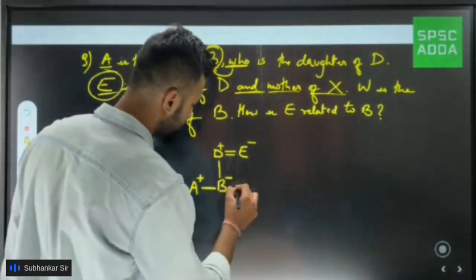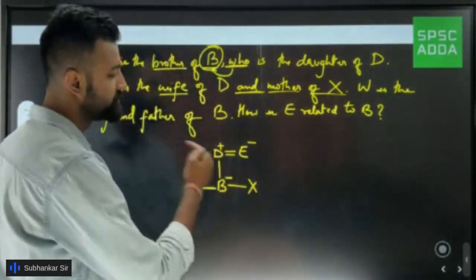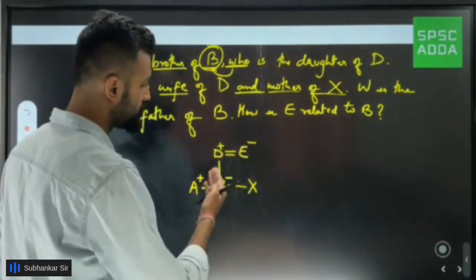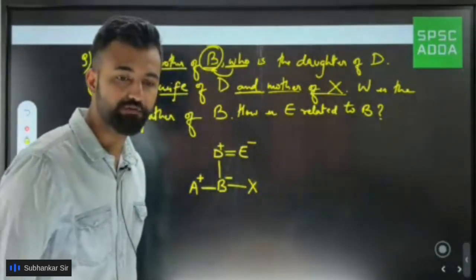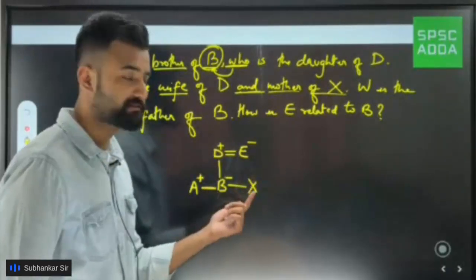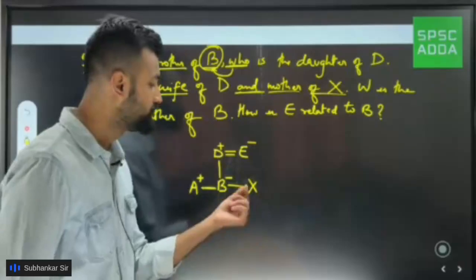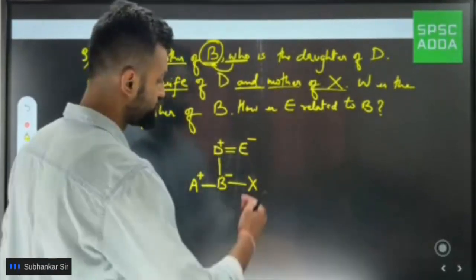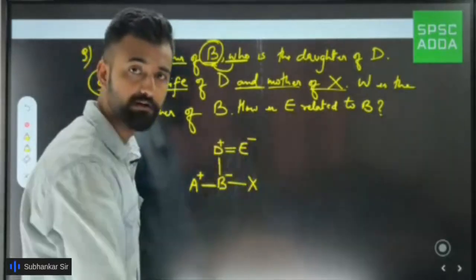X will also be a sibling, because E is the mother of A and E is the mother of B also. X would be another sibling of them, a son or daughter, I don't know. Here the gender is not specified. So X would come here and E is the mother.